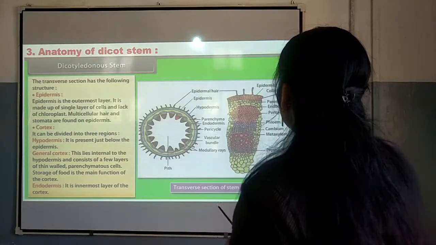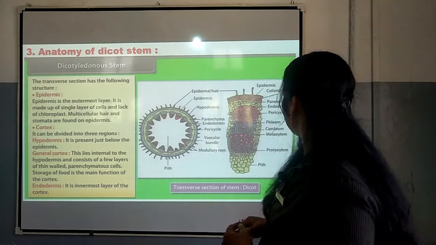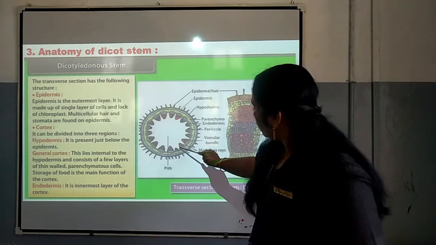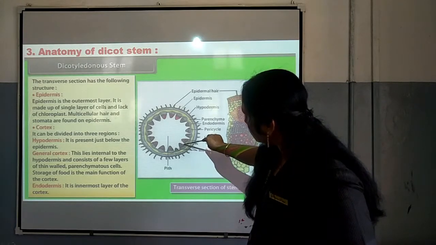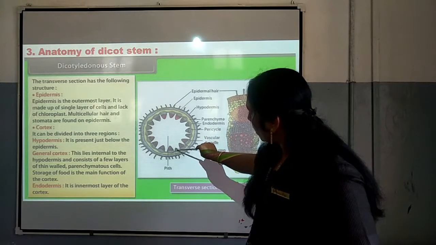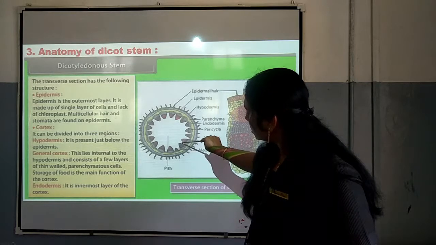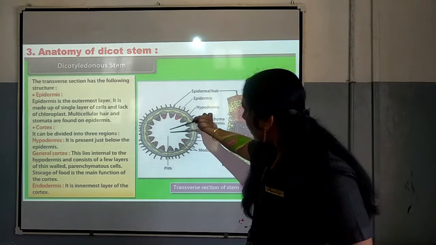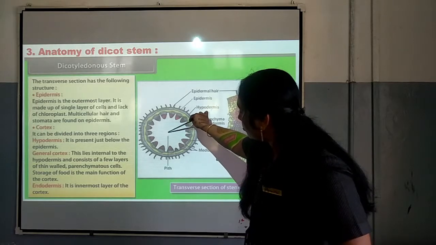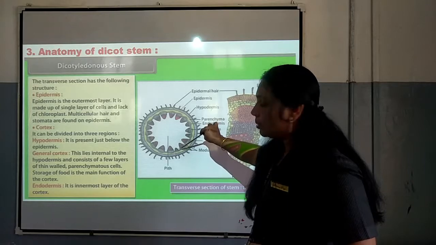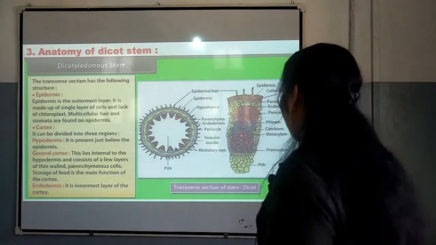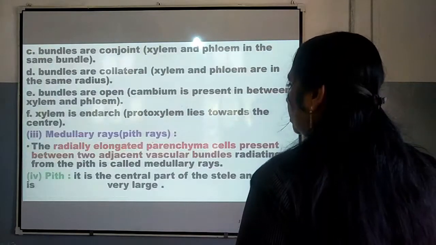Here in this picture, you can see between the two bundles is where we can see medullary rays. They originate from the pith region and move towards the space between the bundles of xylem and phloem. So, that is related to medullary rays.